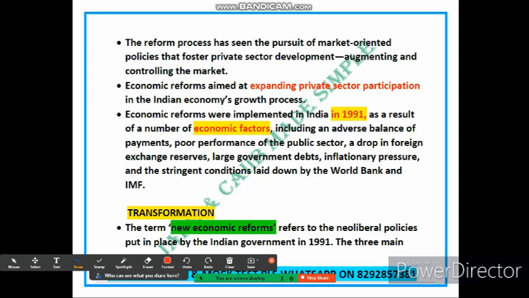Now let's come to the point transformation. So friends, it has been explained that the new economic reforms refer to the new liberal policy put in place in India by the Indian government in 1991. So friends, what is this new neoliberal policy? This is the key term. Neoliberal policy promotes free market. It reduces government intervention, and promotes privatization of industry.